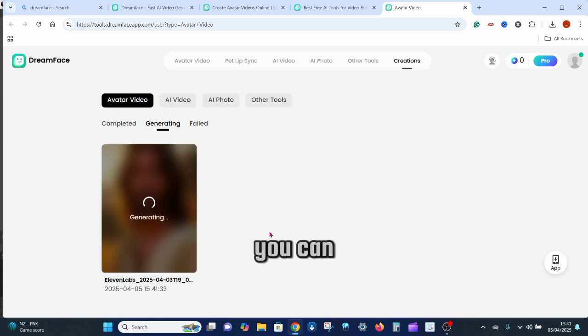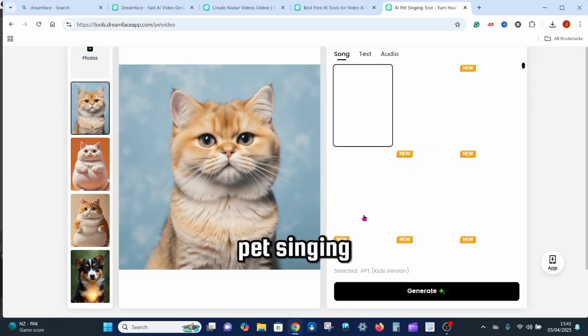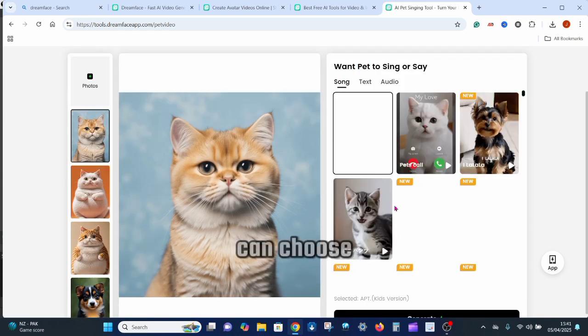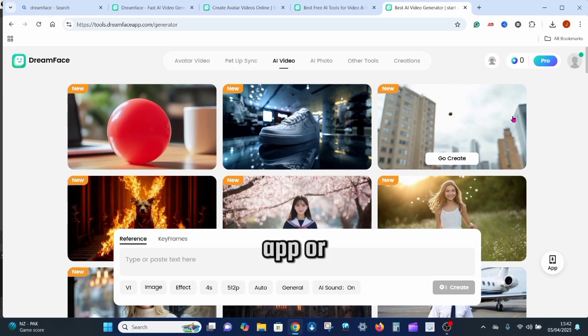So there are so many things you can do with this AI tool. Now you can choose to go and do something else, then come back later and check. The video will be generated after like 1 or 2 minutes. So you can choose to do an avatar video, or you can choose to do pet lip sync, where you have cat and other pets singing. Alright, so you can choose a song, or you can choose a text, or you can choose an audio. You can also do AI video from here. You can see all of this. It is from this app or this website. There are so many things you can do.